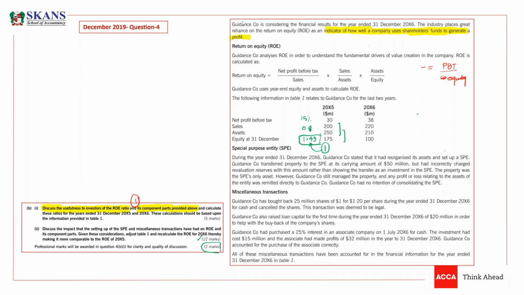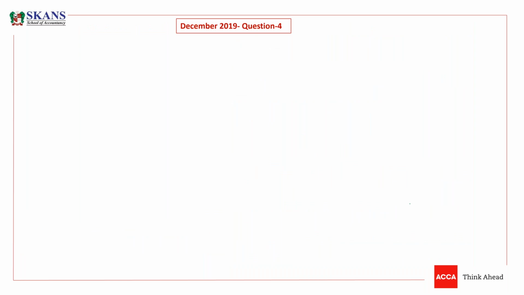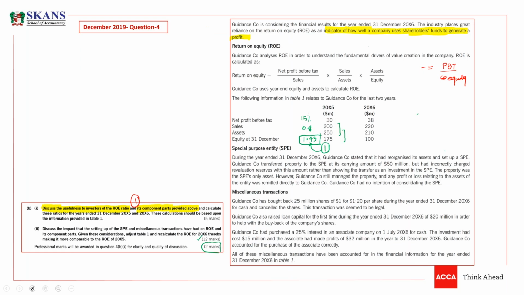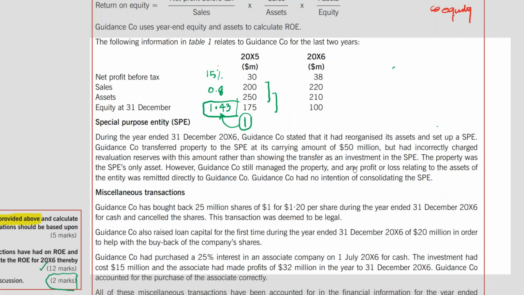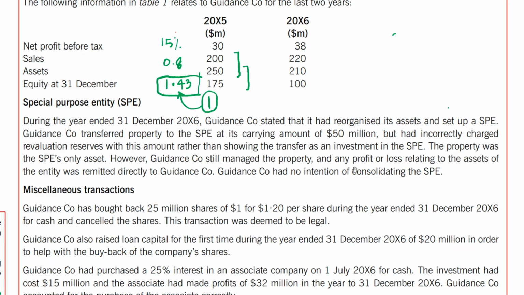Listen carefully. Special purpose entity. What is special purpose entity? Let me zoom in, guys, on the transaction, because some of our friends were having a problem. Okay, this is the special purpose entity. So listen carefully, guys. During the year ended 31st December 2006, so this is the problem in 2006 only, Guidance company stated that it had reorganized its assets and set up a special purpose entity. Guidance company transferred property to the special purpose entity at its carrying amount of 50 million.